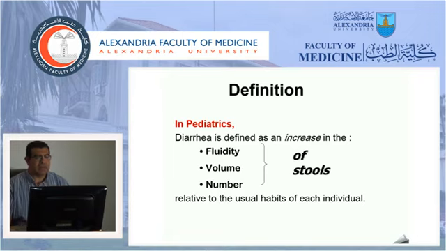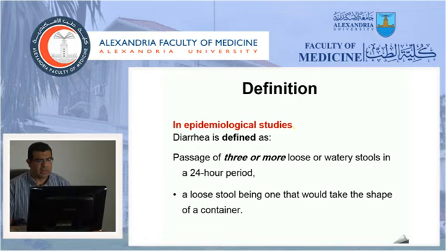We define diarrhea as an increase either في fluidity, volume or the number of stool relative to the usual habit of each child. And diarrhea can also be defined as the passage of 3 or more loose stools in a 24-hour period. Loose stool is usually the stool that takes the shape of the container.